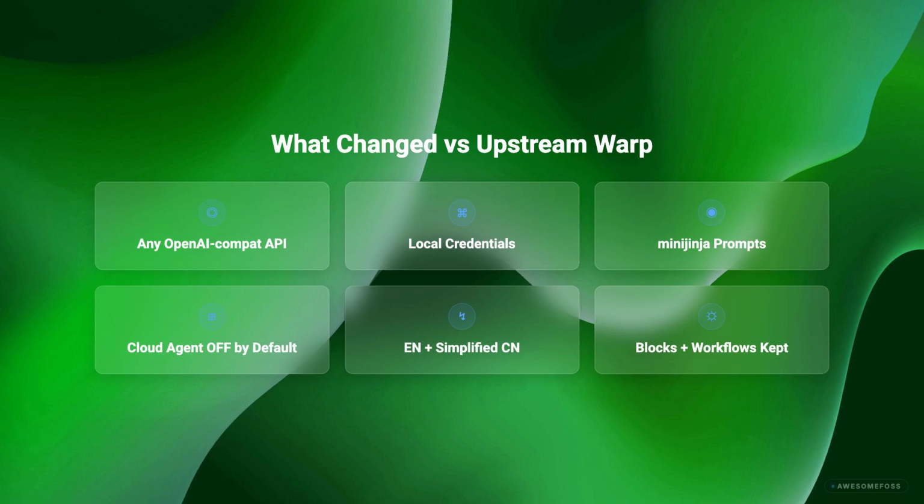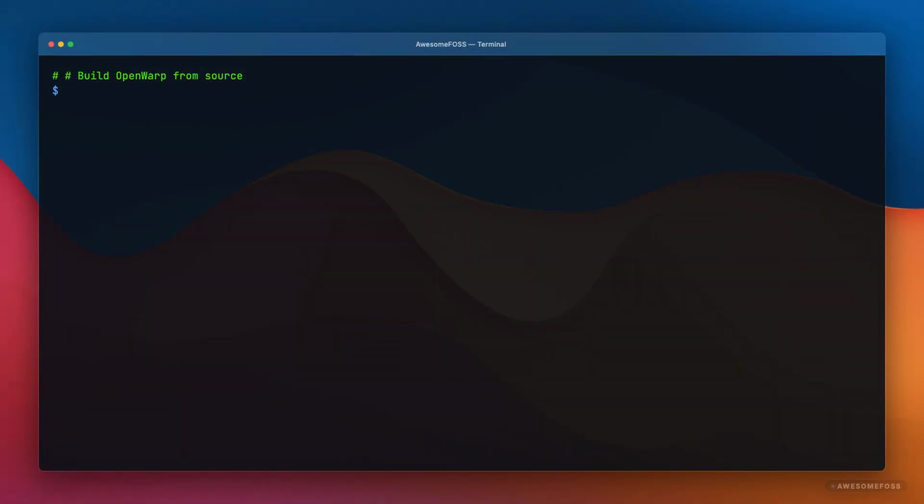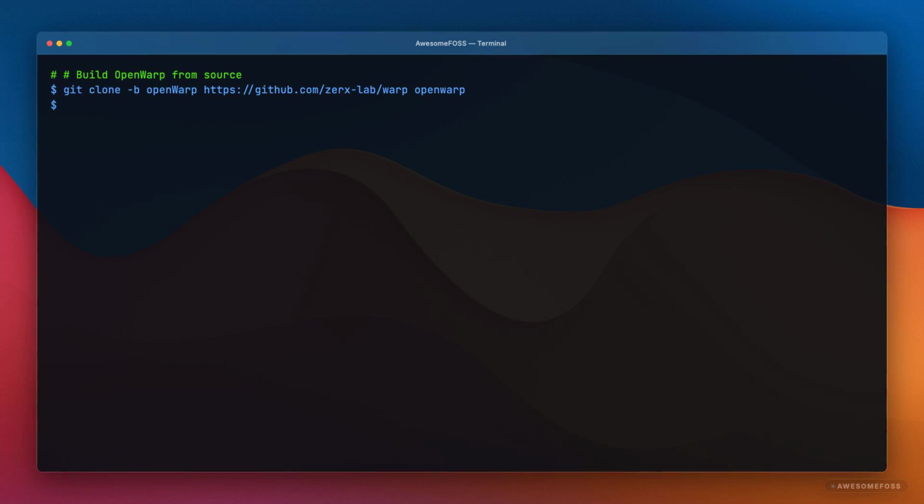And the Warp UX you actually use day to day. Blocks, workflows, AI commands, key maps, themes, fully preserved. Build is 3 commands. Clone the repo, run the bootstrap script which installs platform-specific dependencies, then run the run script which builds and launches. Pre-submit script handles FMT, Clippy, and tests if you want to contribute back. There's no pre-compiled binary yet. The README is explicit about early development.